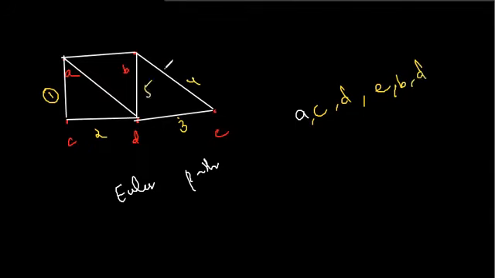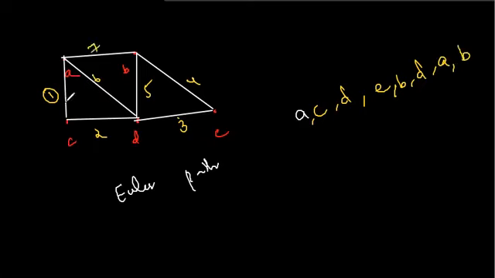D is fifth, then D to A is sixth, and then finally we have A to B. This is seventh.